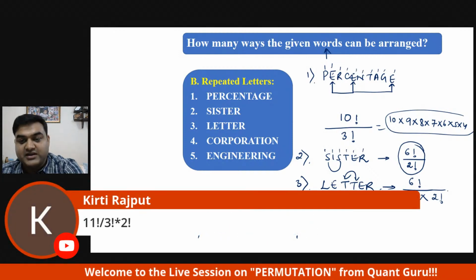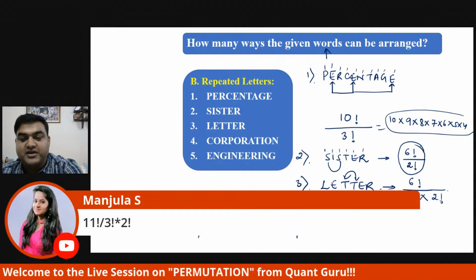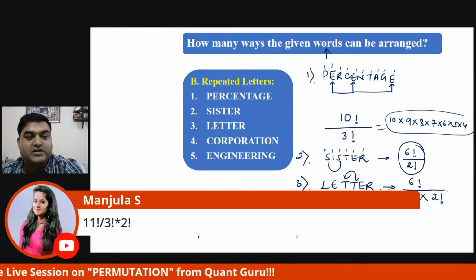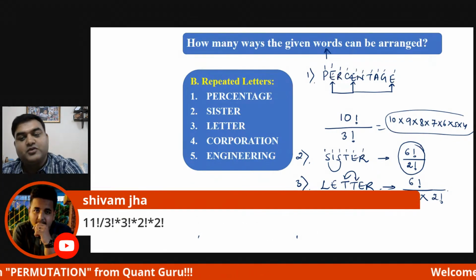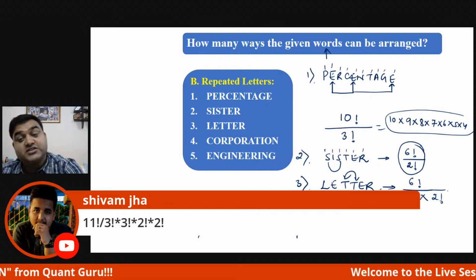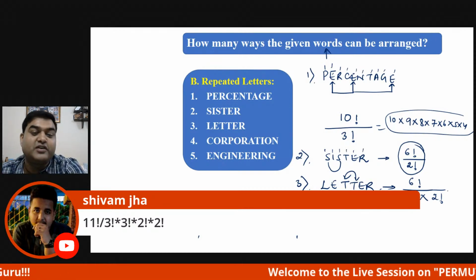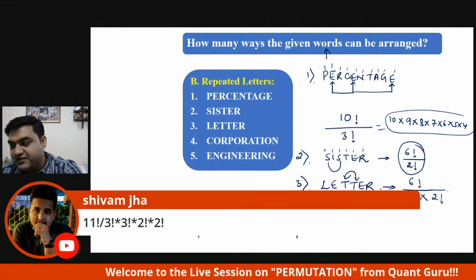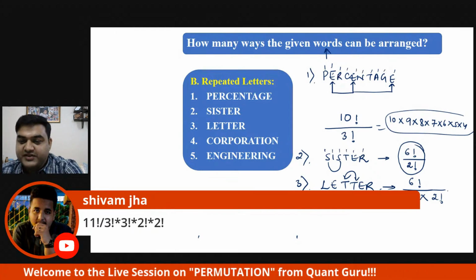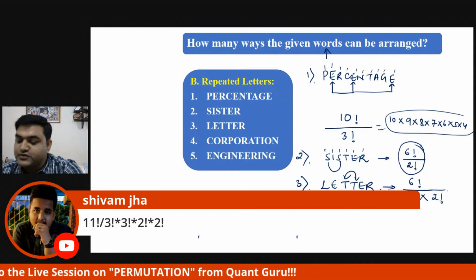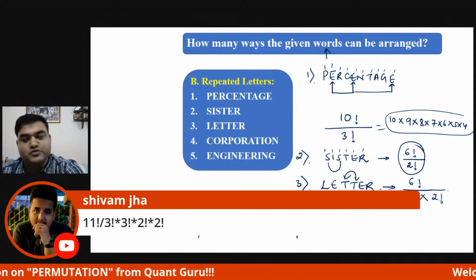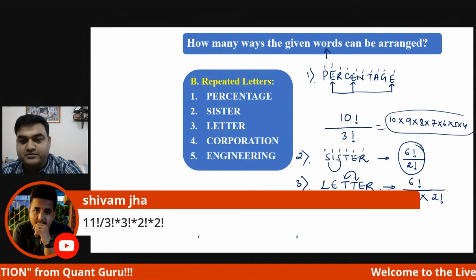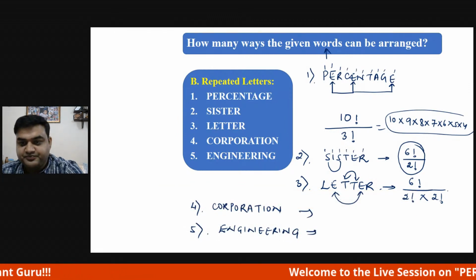Padmavati has got the right answer. Jyoti has got the right answer. Wonderful. Manjula has got the right answer. Shivam has done the next question. Wonderful. So Shivam is giving the answer of engineering as well. 11 factorial divided by 3 factorial into 3 factorial into 2 factorial, and multiplied by 2 factorial. Wonderful, Shivam. Yes, you are right.